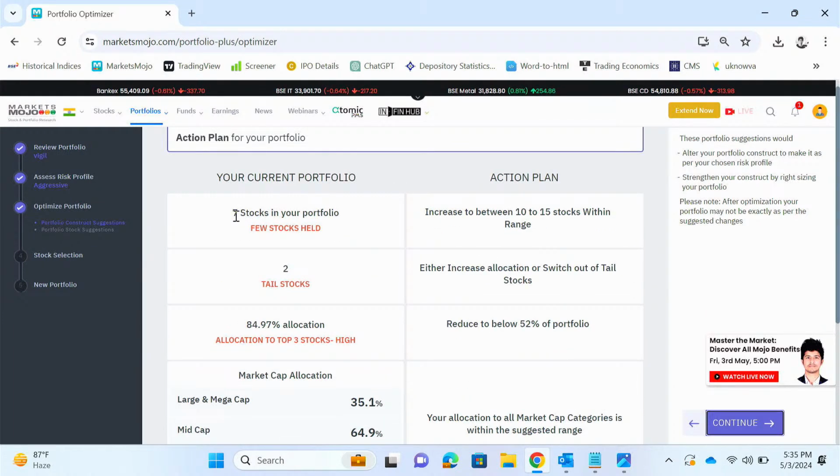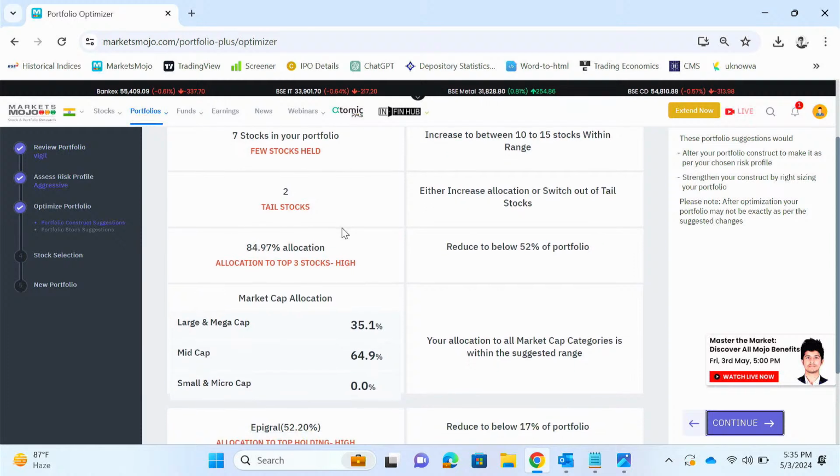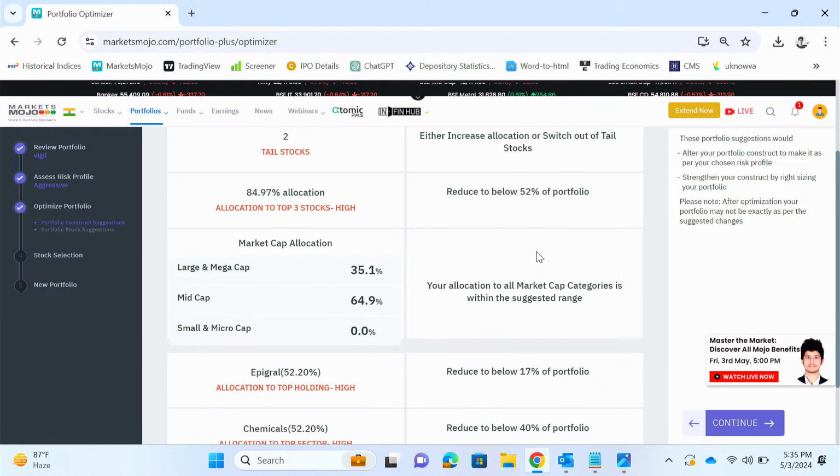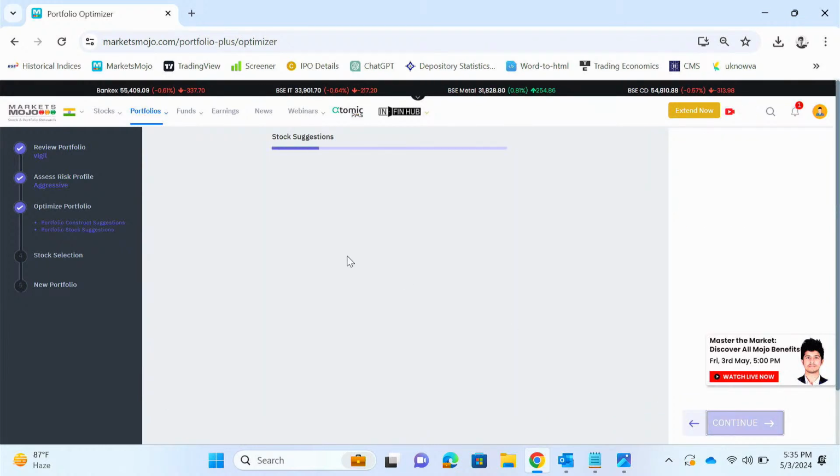So as you can see, 7 stocks held. So it is telling me to hold between 10 to 15 stocks. It is telling me to either increase my allocation or get rid of these tail stocks, as they don't have much effect on my entire portfolio. It is saying to reduce my top 3 concentration to 52. So my top 3 stocks take almost 85% of my money. So it is telling me to reduce it to 52. So just go ahead, continue.